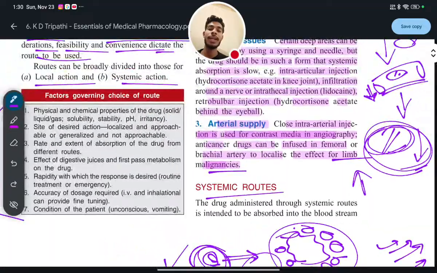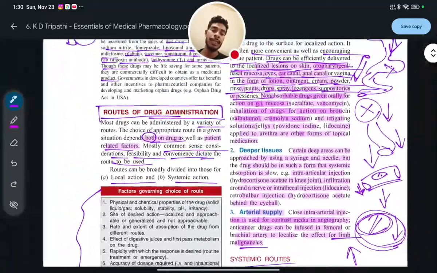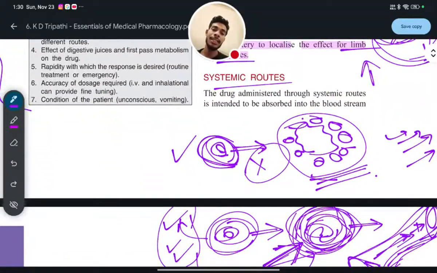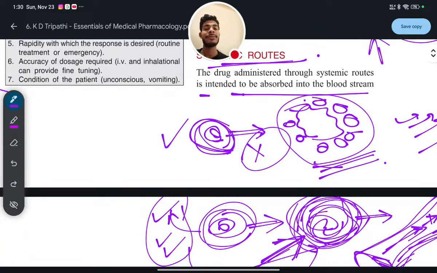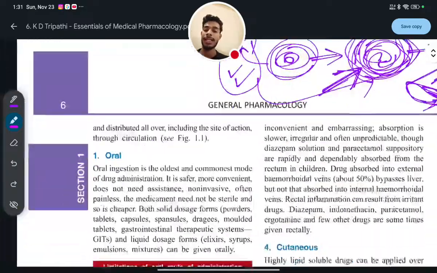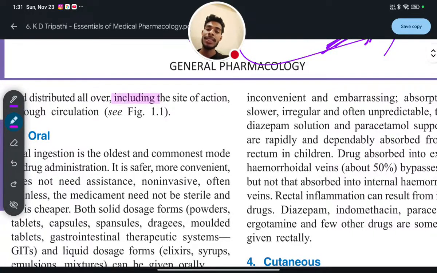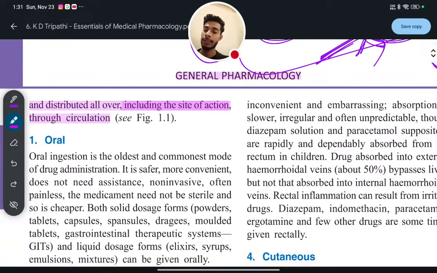So what are the three local routes? Three local routes are topical, deeper tissue, and arterial supply. Number three is systemic route. In systemic route, the drug administered through the systemic route is intended to be absorbed into the bloodstream and distributed all over the body, including the site of action through circulation. Very, very important point.